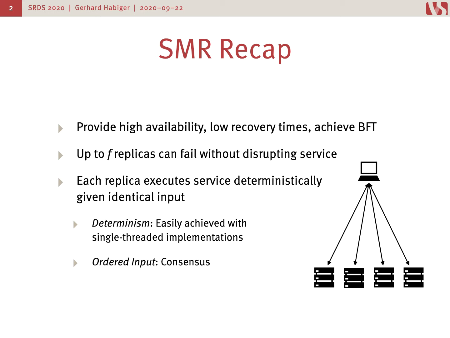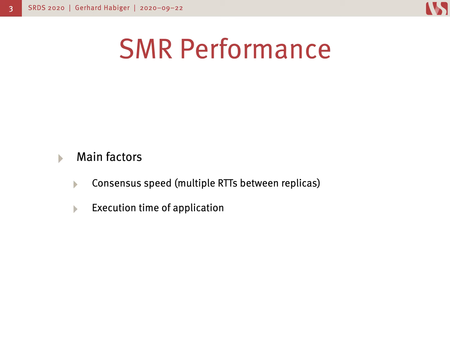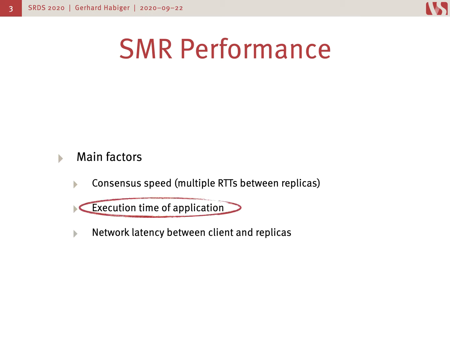Since we want to optimize performance of state machine replication, let's quickly look at the main factors of SMR performance. First, we have the speed of the consensus protocol, mainly how many round-trip times between replicas it requires to totally order the requests. Next, we have the execution time of the application itself, and we have network latency between client and replicas. For our paper, we will only look at the execution time of the application.